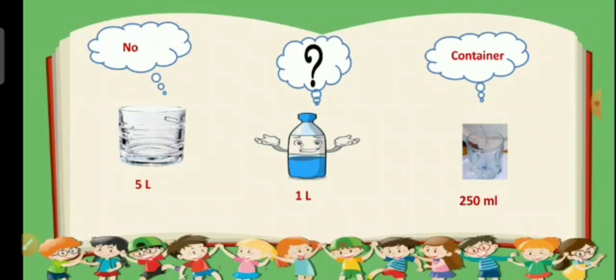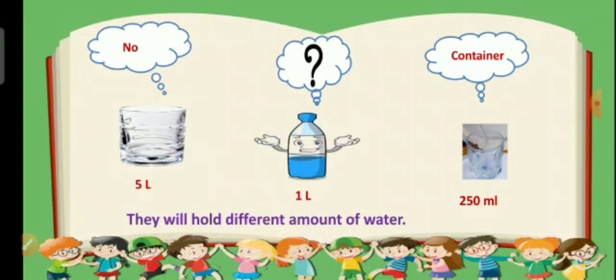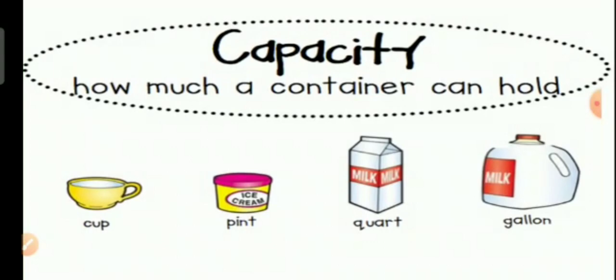See, the 5 liter first container can hold 5 liters of water. The second container can hold 1 liter of water. And the third container, that is the glass, can hold 250 milliliters of water. So they will hold different amounts of water, and the amount of water these containers can hold is their capacity. Now capacity, how much a container can hold.